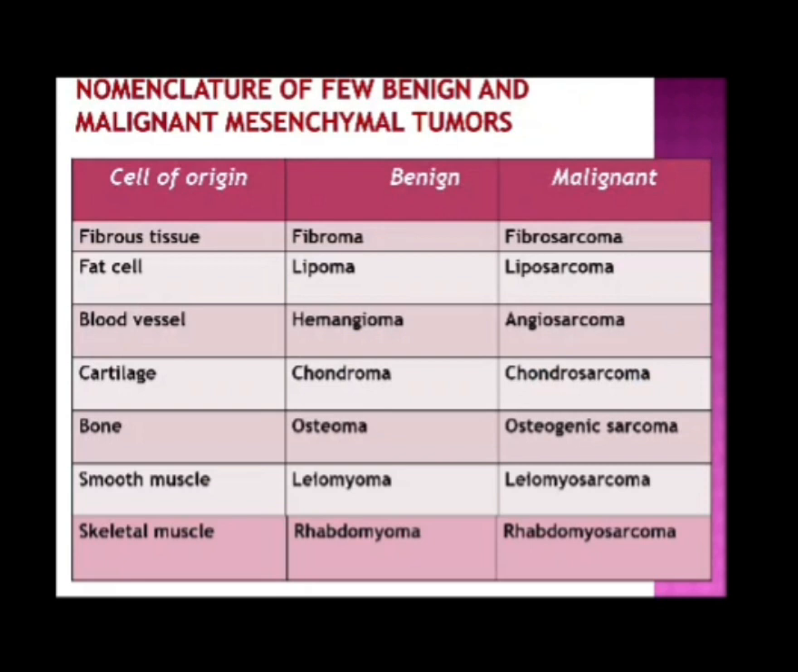In case of cartilage, they are called chondroma if benign and chondrosarcoma if malignant. If they originate from bone, then in case of benign, they are called osteoma, and osteogenic sarcoma if malignant. Smooth muscle, leiomyoma, leiomyosarcoma. Skeletal muscle, rhabdomyoma, and in case of malignant, rhabdomyosarcoma. These are the malignant and benign forms of tumors derived from mesenchymal structures, meaning sarcoma.